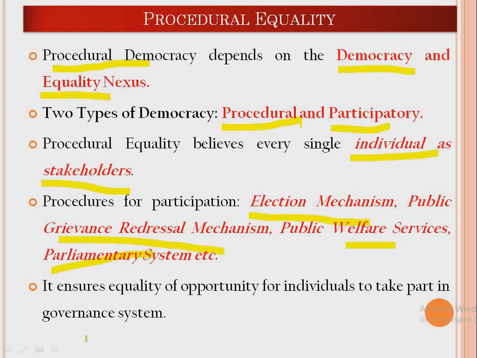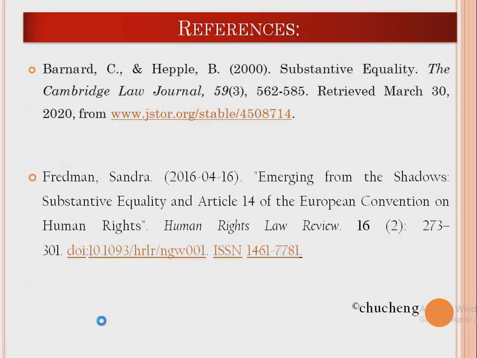So therefore, by and large, the idea of procedural equality is to ensure equality of opportunity for individuals to take part in the governance system. How people can participate in the governance system through events or procedures, that is what we call procedural equality. So I hope that we have understood the three types of equality that we have talked about so far. We talked about formal equality, substantive equality, and also procedural equality.